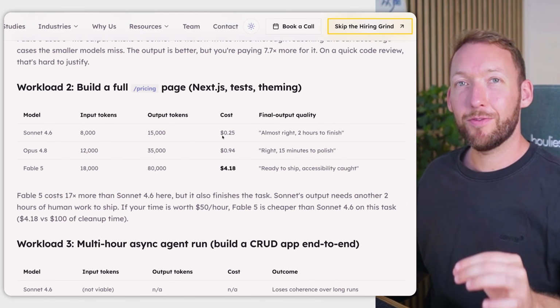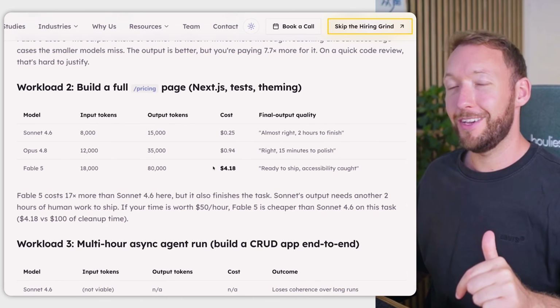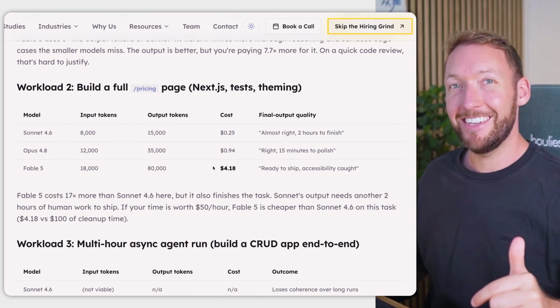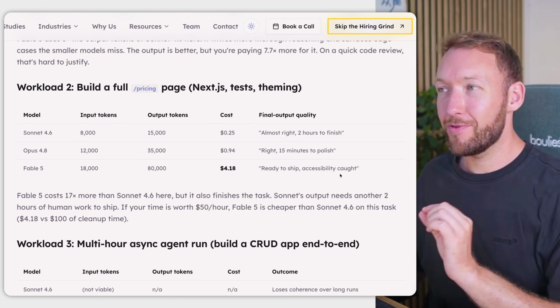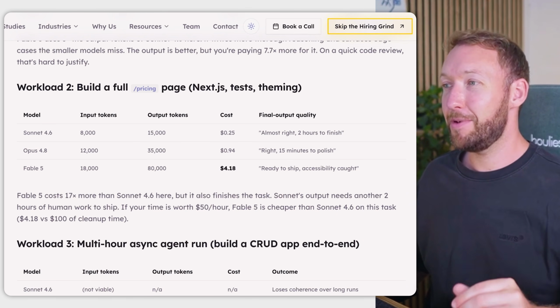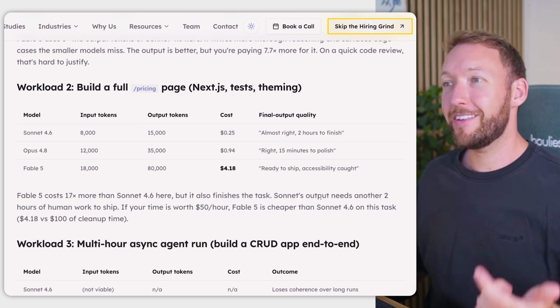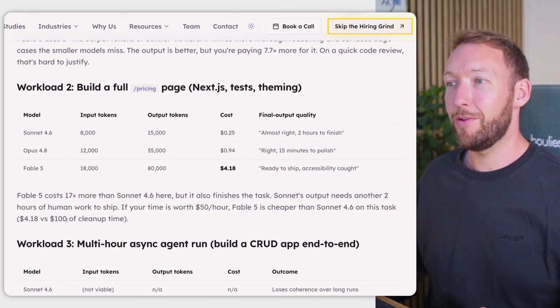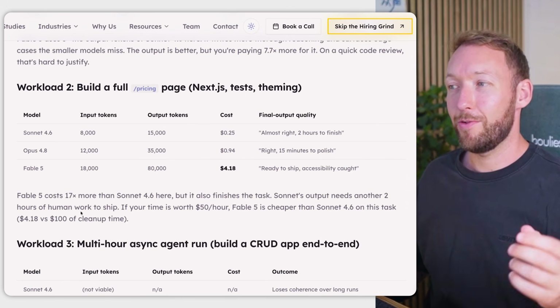Sonnet's version cost around 25 cents, and Fable's version for this cost $4.18, but it was ready to ship. And that's a really important bit to distinguish here because Fable costs 17 times more than Sonnet here, but it also actually finished the task. So Sonnet's output, they had to rework for 2 hours with a human to get it to a point where it was actually ready to ship.